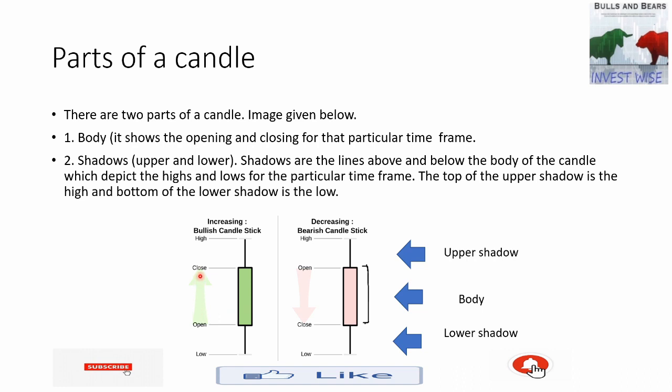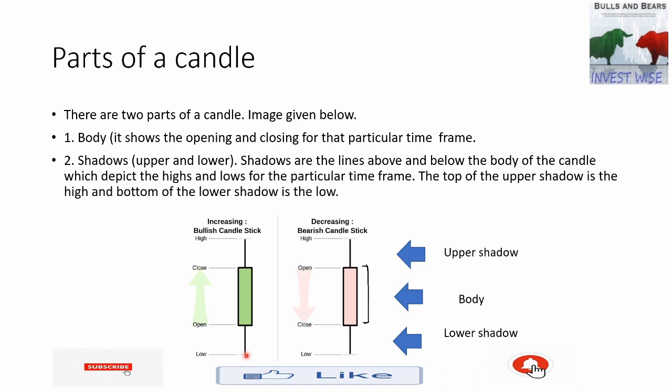The green candle is a bullish candle, which is why the arrow is pointing up, and the red candle is a bearish candle, which is why the arrow is pointing down. This is the opening price. In case of a green candle, the opening price is always lower. This is the lower shadow and this is the low in that particular time frame which the stock price formed.